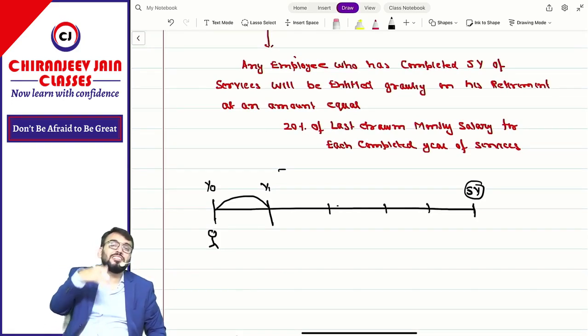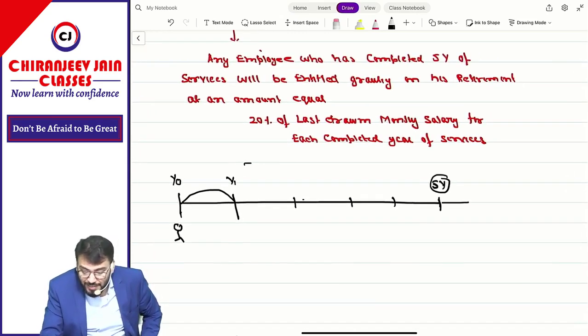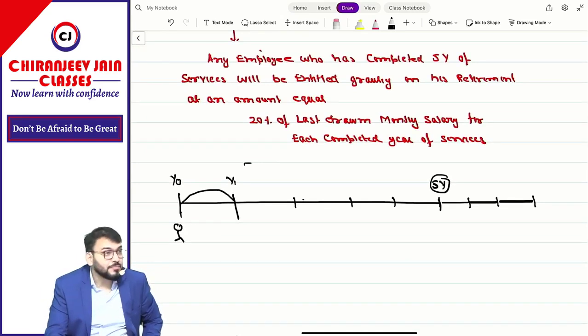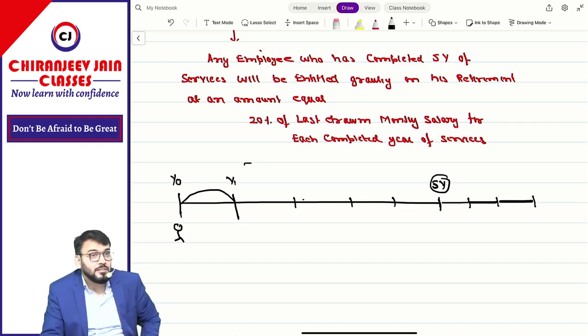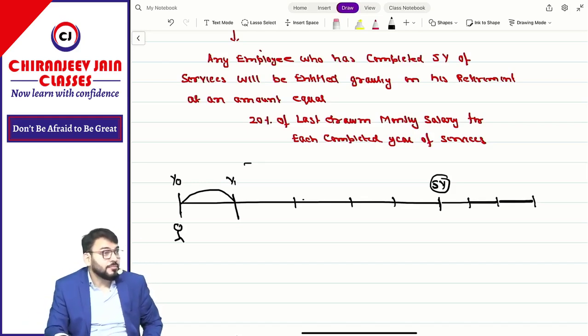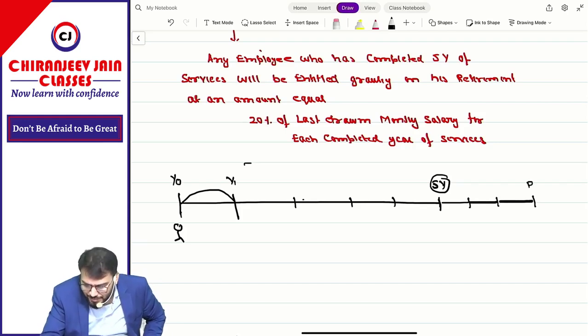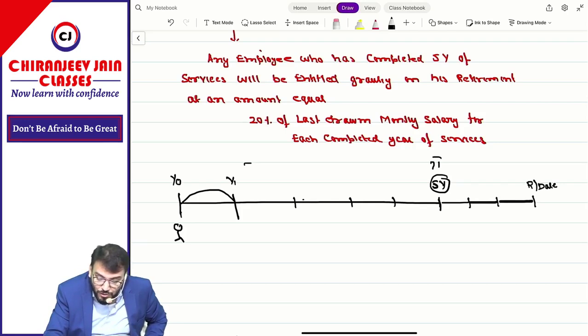Let us assume he will complete. Then he will be entitled to gratuity on which date? On the retirement date. So we don't know when he will retire. First, we don't know whether he will complete 5 years of service. If he will complete, we don't know what is the retirement date. Let us assume this is the retirement date. Correct. I am just saying what is not known. This is not known. This is not known.